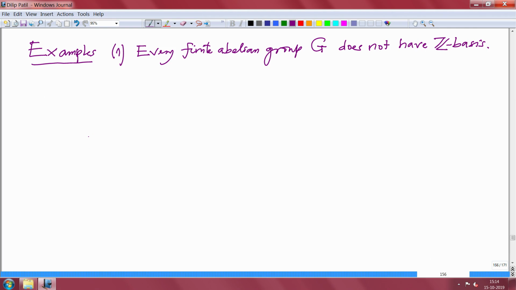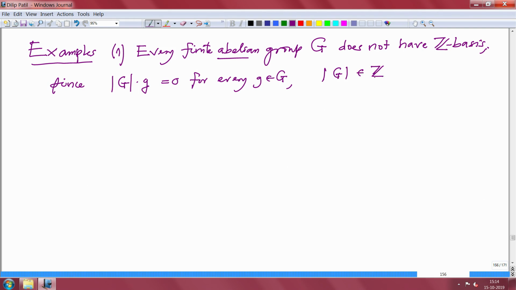That is because in fact every element of G is linearly dependent over Z. Since if I take the order of this group G, that is the cardinality of G, times any element g of G, I have written the abelian group additively, so this times g is 0 for every g, and this cardinality is a non-negative integer.